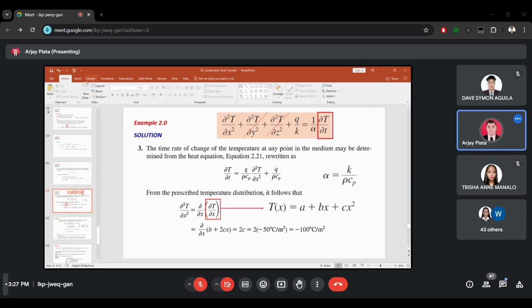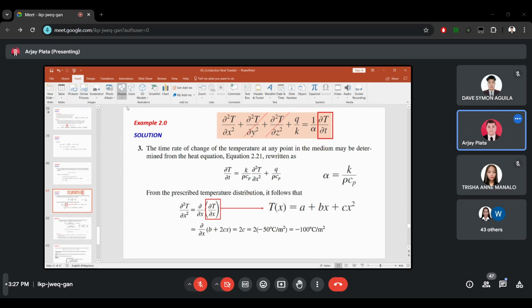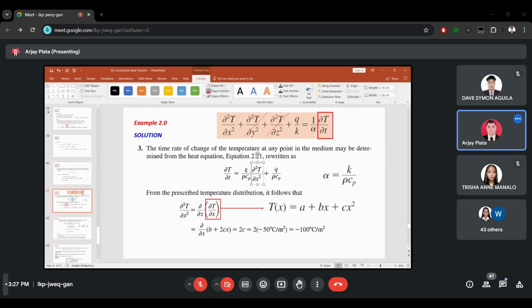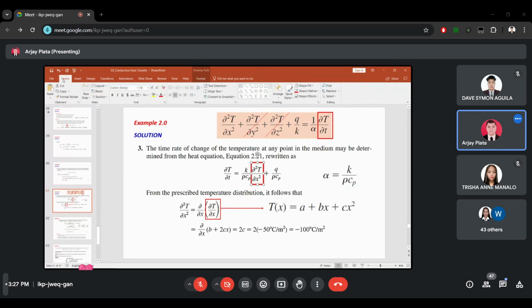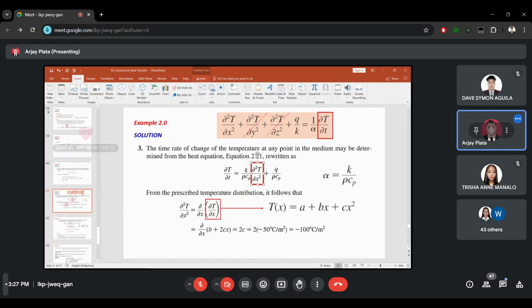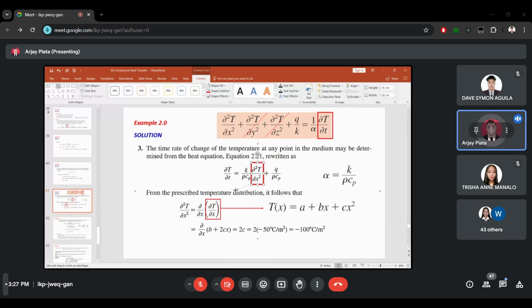So we already have the value of this. Did you get it? You just have to simplify this equation, the second order partial derivative. Okay, so we have that already.